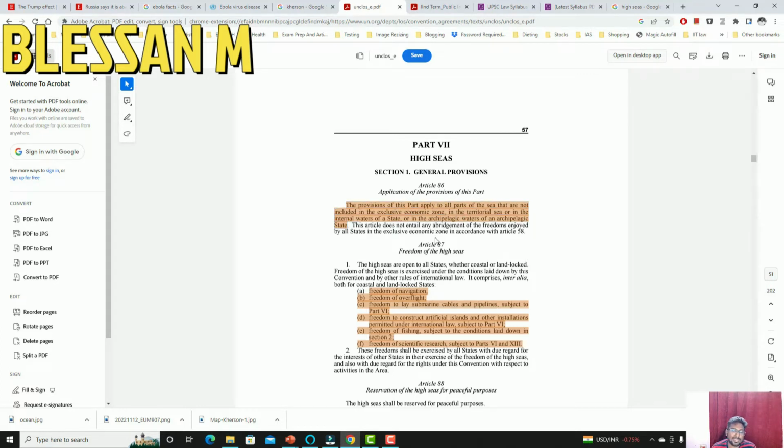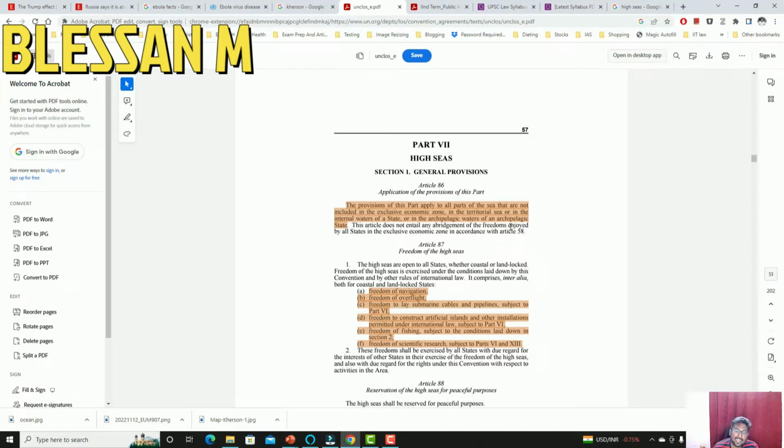According to Article 86, the provisions of this part, that means high seas, apply to all parts of the seas that are not included in the exclusive economic zone, the territorial sea or internal waters of a state, which means that any part of the ocean or seas which is not defined as exclusive economic zone or territorial sea or internal waters of a state would be called high seas.